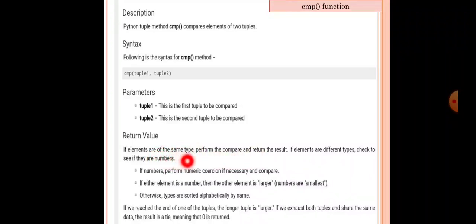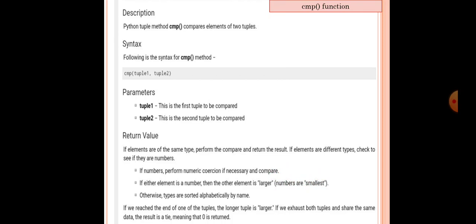If either element is a number, then the other element is larger, or the smallest. Otherwise, types are sorted alphabetically by name. If the elements are the same type, perform the compare and return the result. If elements are different types, check to see if any are numbers. If we reach the end of one of the tuples, the longer tuple is larger. If we exhaust both tuples and share the same data, the result is a tie, meaning that 0 is returned.